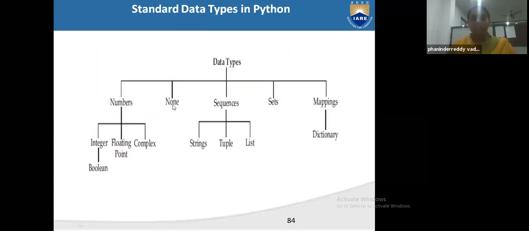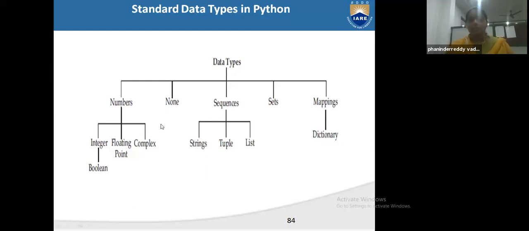See, the data types are number, none, sequence, set, and mapping. Today I will explain numbers: integer, float, complex. How will we get the types? I will explain only numbers today, and none, sequence, set, mapping I will explain tomorrow.